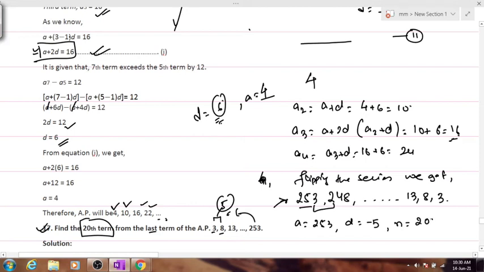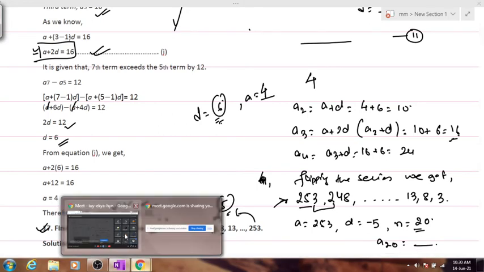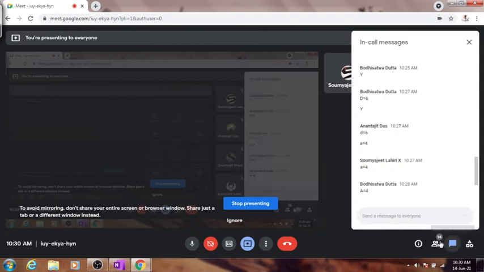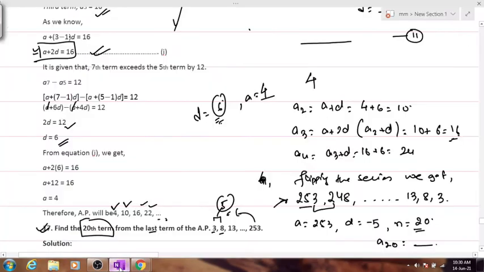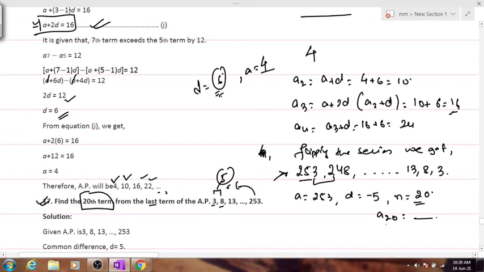Now put n is equal to 20. From the last term or from the first, it means the same, right? When you have flipped the series, put n is equal to 20 and tell me the value for a20. Hurry up now. Did everybody understand what you have to do out here? Yes or no? When we have flipped the series, it means that you have to calculate the term from the first, right? So you have to tell me now the value for a20. Hurry up.